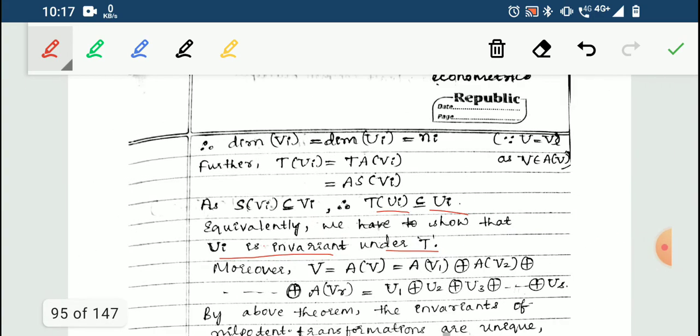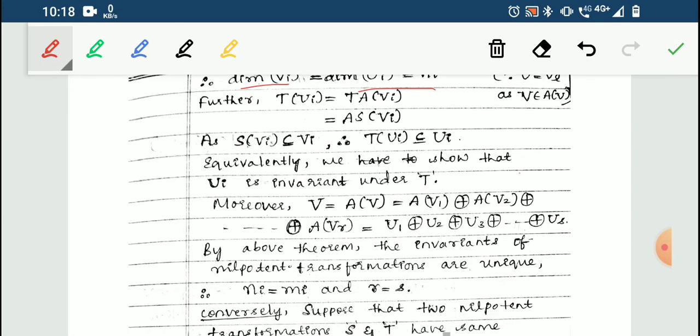So we started with this Vi with the transformation S, and because T and S are similar, we got till here. This one we have constructed. And we also got that the dimension of Vi and the dimension of Ui are the same, that is Ni.